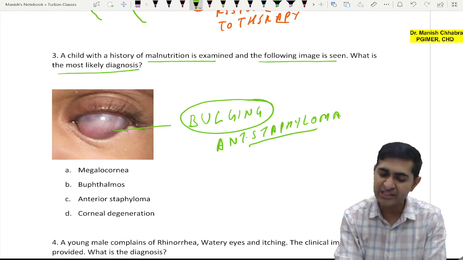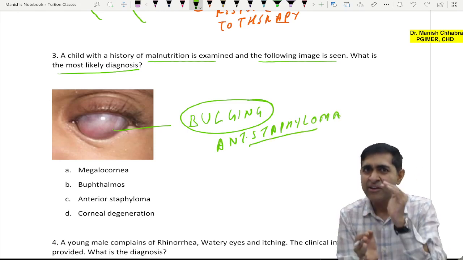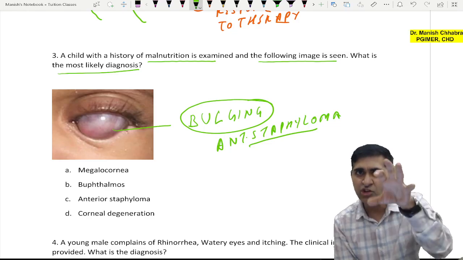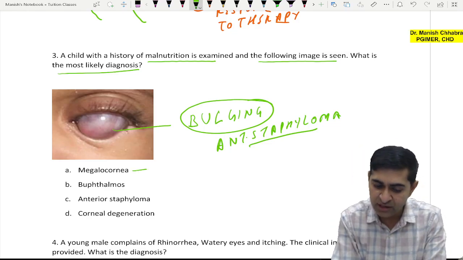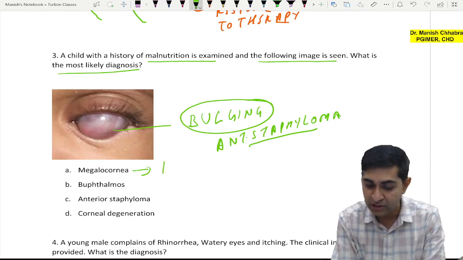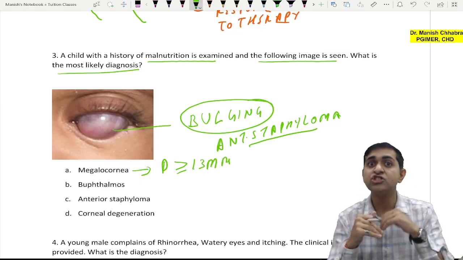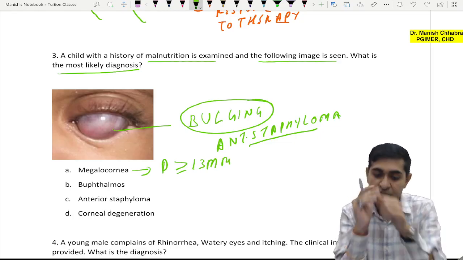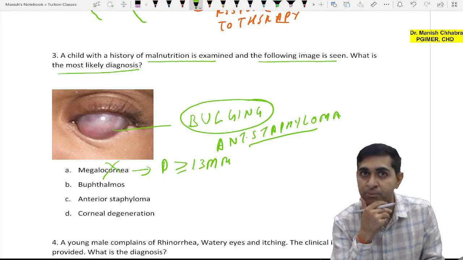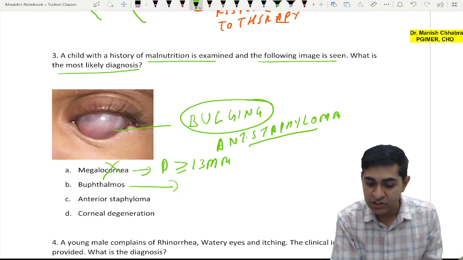But you will say, sir, is it going well with the history of malnutrition? Let's connect the dots. First, megalocornea. What is megalocornea? When the corneal diameter is more than or equal to 13 millimeter. It is just megalocornea, but here you can appreciate that there is bulging along with uveal tissue incarceration. Just remove this option.